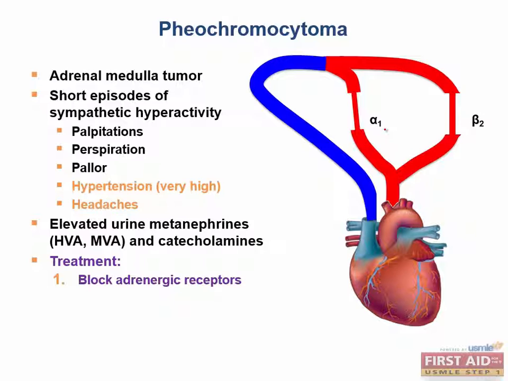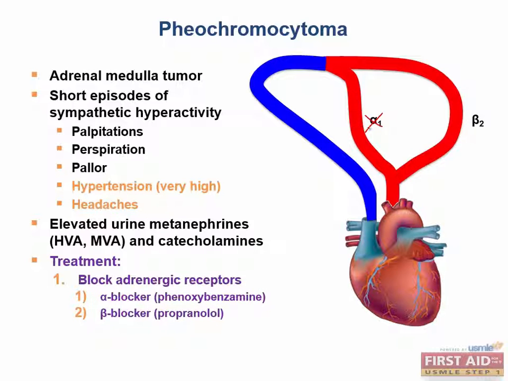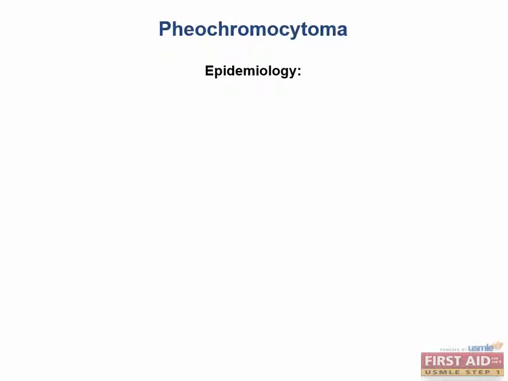So what you actually do is you start out with an alpha blocker to stop the global vasoconstriction. That way, when it comes time to start the beta blockers, you can slow the heart down without worrying that your peripheral blood vessels are all going to slam shut. After you've done that, then you can do your adrenalectomy.